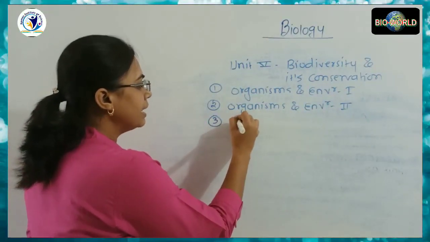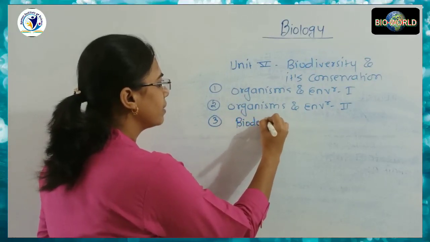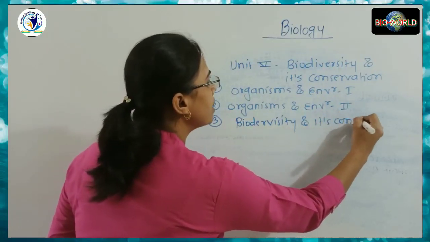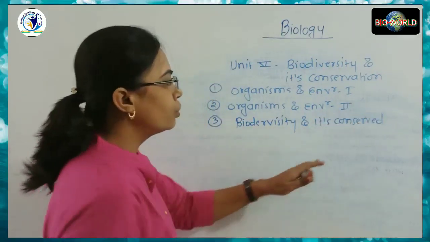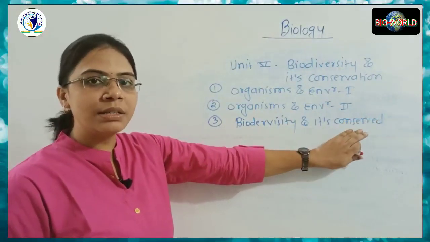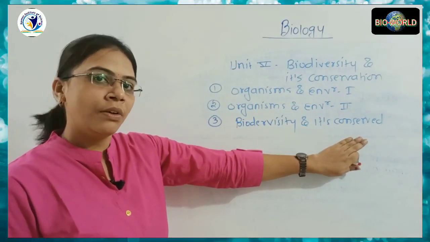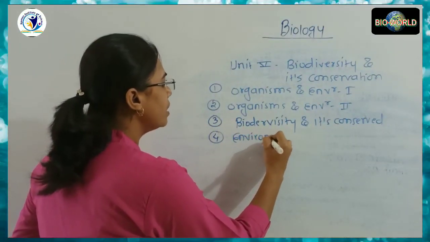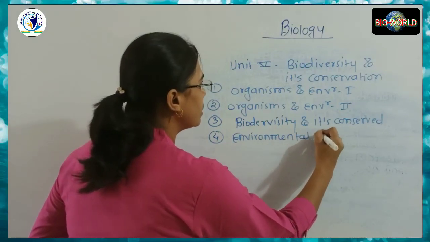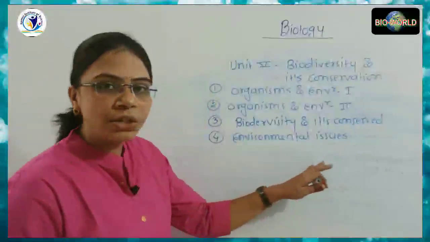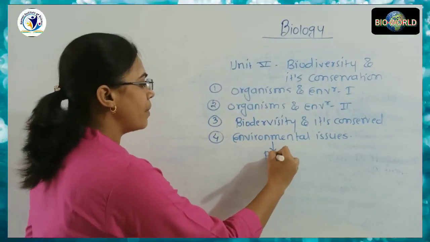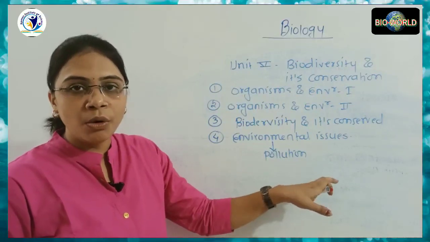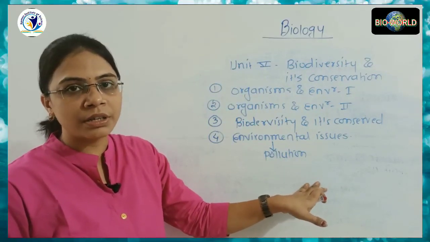The third one is biodiversity. What is meant by biodiversity and how is it conserved? There are two modes of conservation, in situ conservation and ex situ conservation. We will discuss in detail further. The fourth one is environmental issues. It includes various types of pollution, the greenhouse effect, global warming, ozone layer depletion, deforestation, etc.